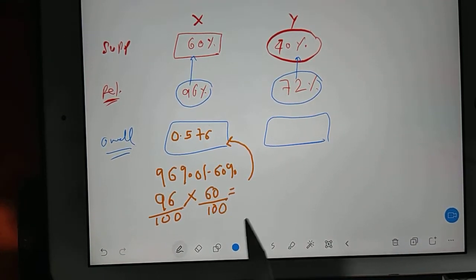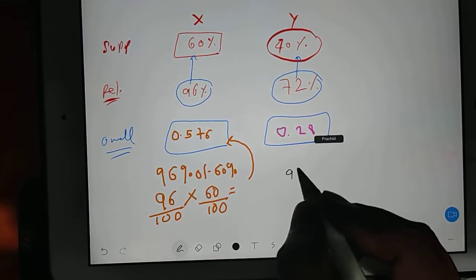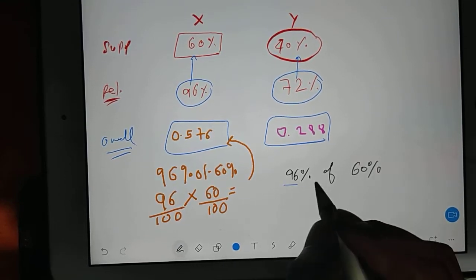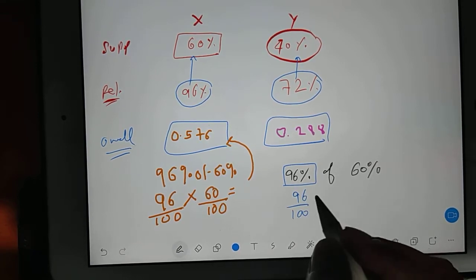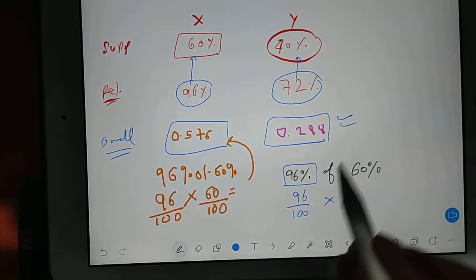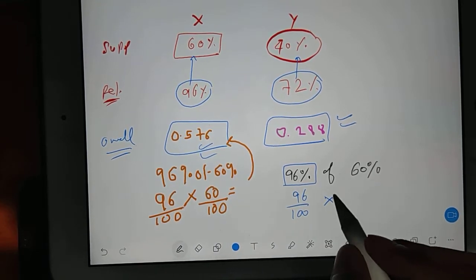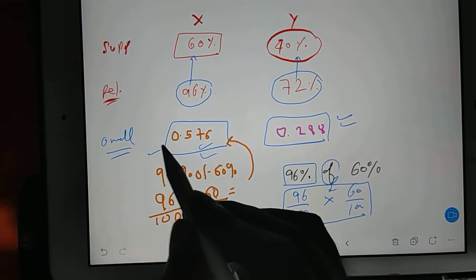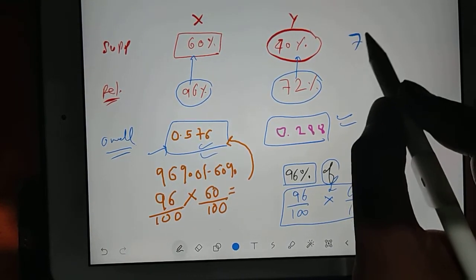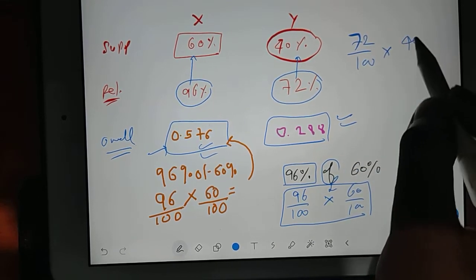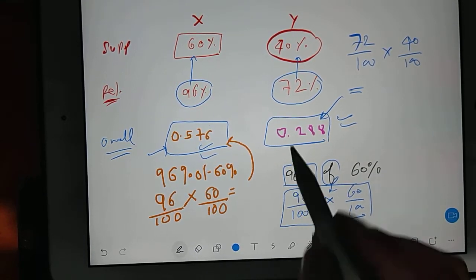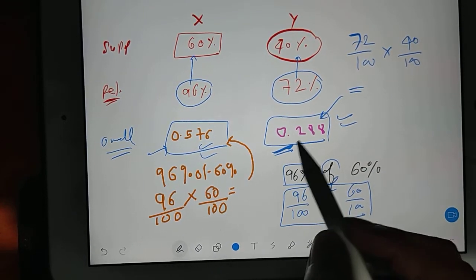Correct. So see here, if you write down the English statement, it will come like 96% of 60%. 96% is nothing but 96 by 100, and of means multiplication, and 60 is nothing but 60 by 100. When you solve this, you will get 0.576. In the same way, 72% of 40%, when you solve this, you will get 0.288. So we got here 0.576 and 0.288.